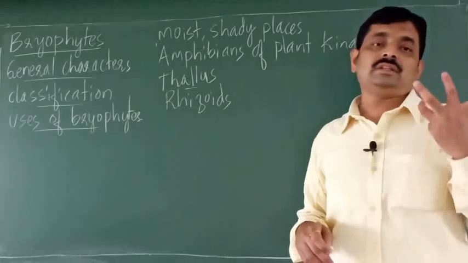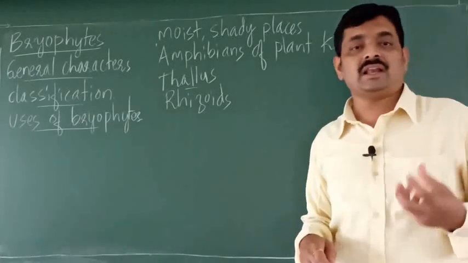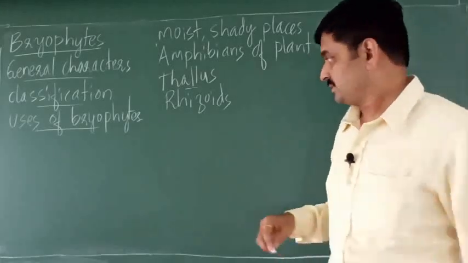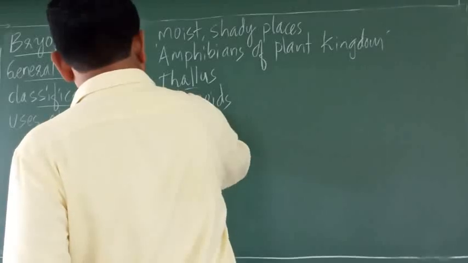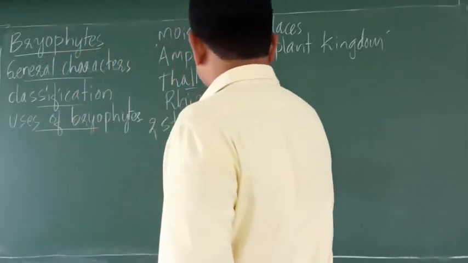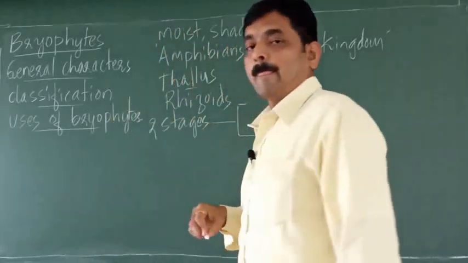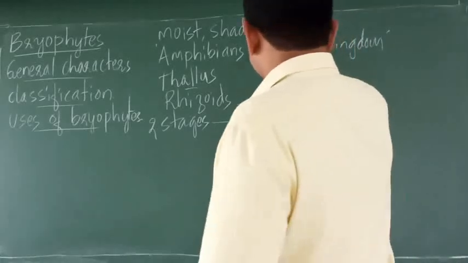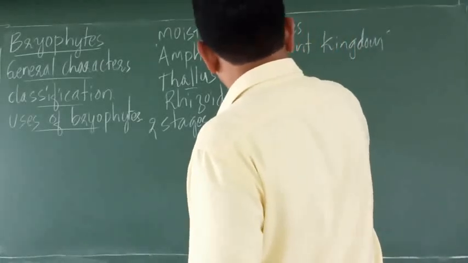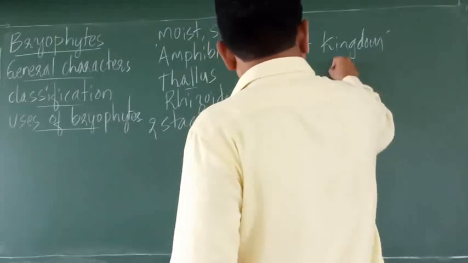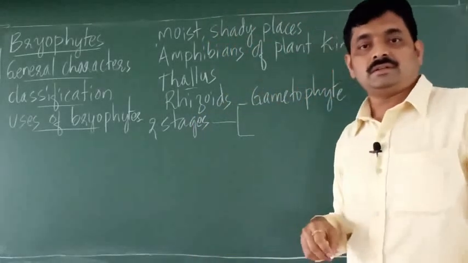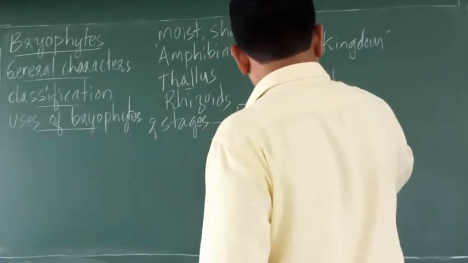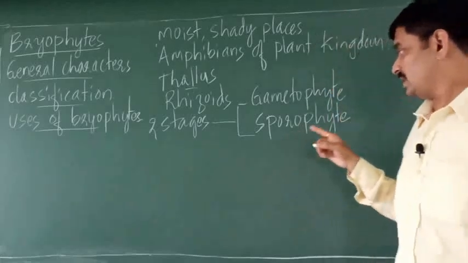Then after this, the two stages in the life cycle, right? The two stages in the life cycle of bryophytes. So the two stages which are observed in the life cycle of bryophytes are gametophyte and the second stage, the sporophyte.